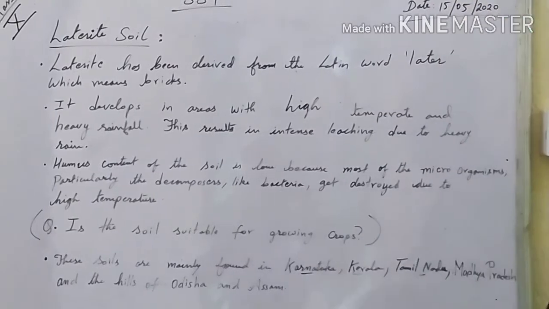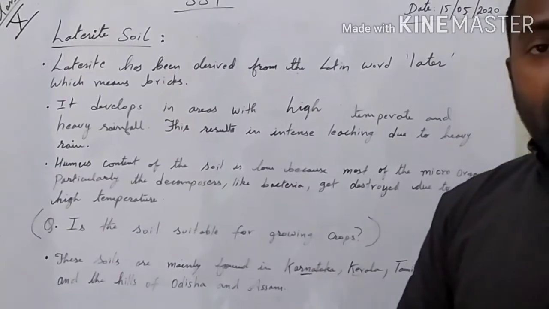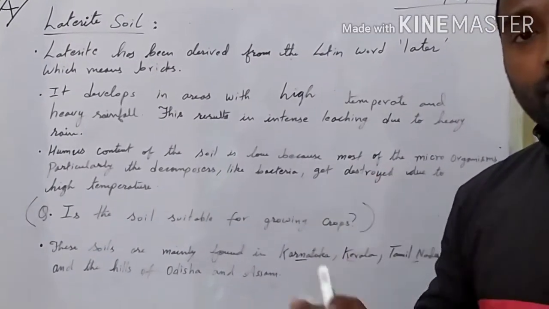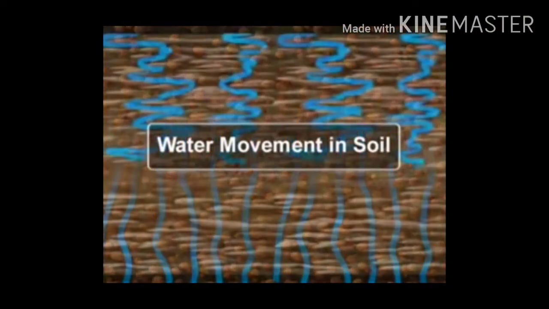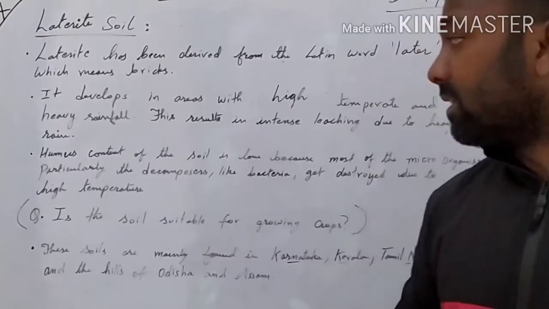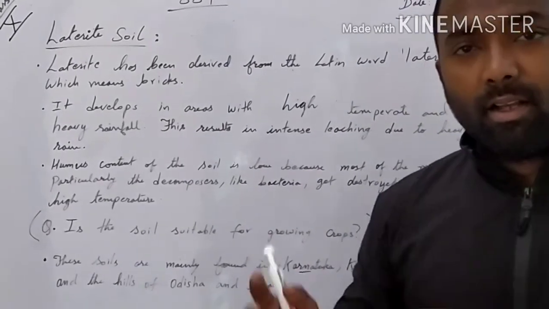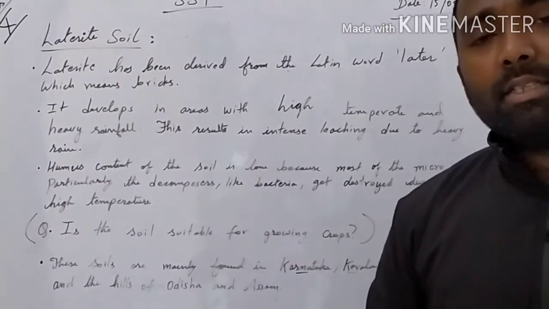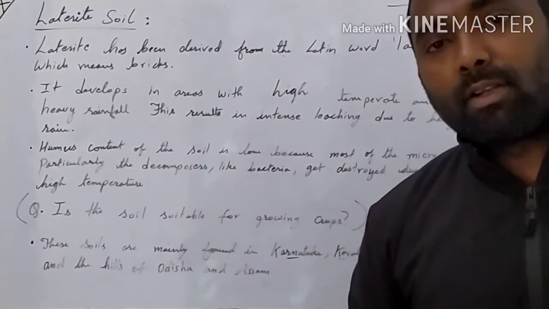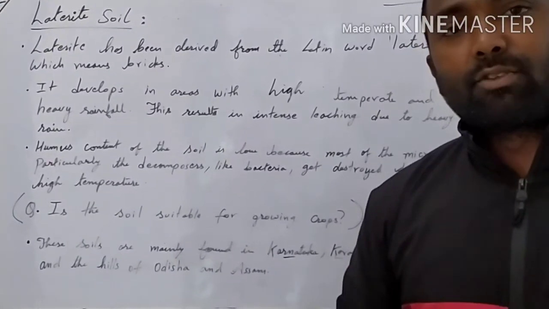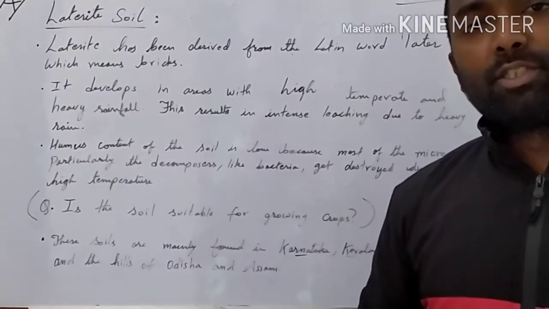Now this results in intensive leaching due to heavy rainfall. That means if the temperature is very high and the rainfall is heavy, the soil will get leached, and the nutrients from the soil will get removed. Another factor is humus content in the soil is low because most of the microorganisms, particularly the bacteria, get destroyed because of the high temperature. The bacteria responsible for the formation of humus get destroyed.